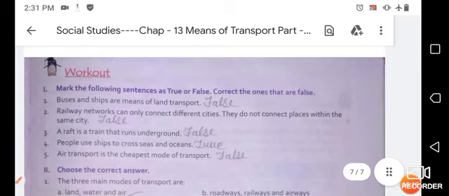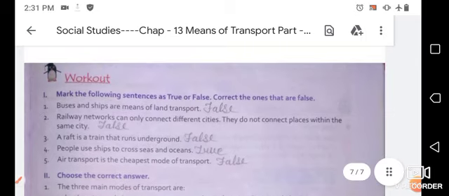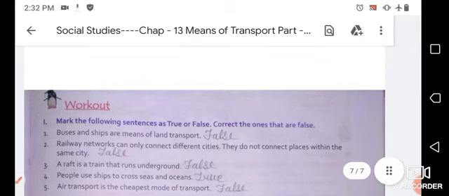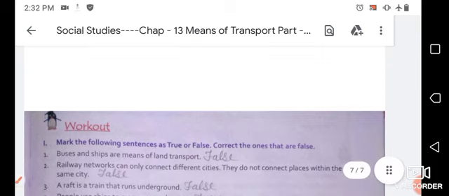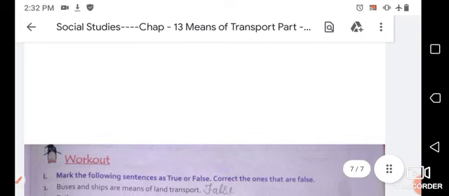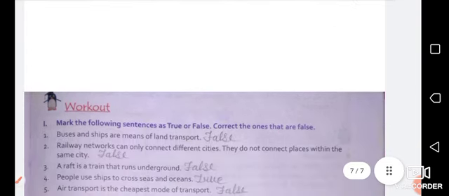So that's enough for today. The rest of the exercises of this chapter we will discuss in the next part of this video. Till then, now it's your turn to revise this chapter, to read this chapter, and if you haven't completed the exercise in your book, please complete it, and read this chapter.